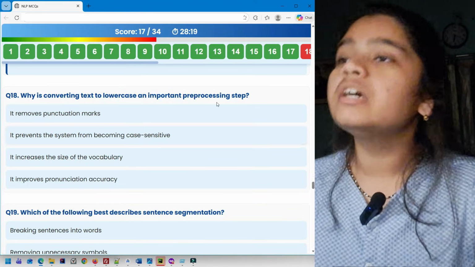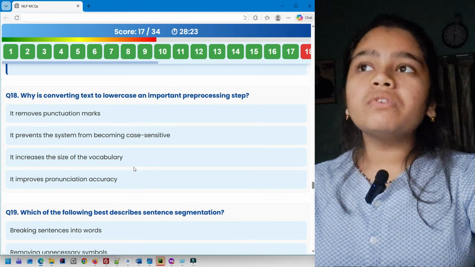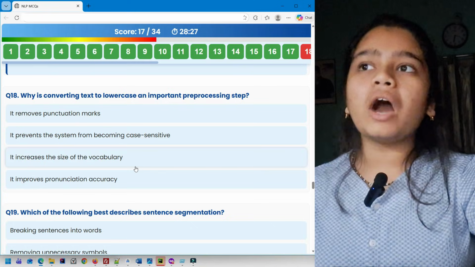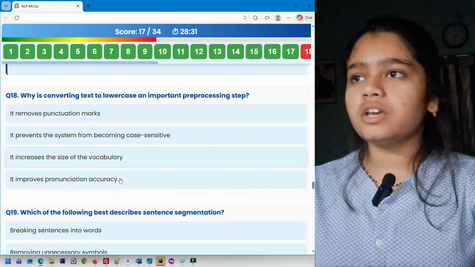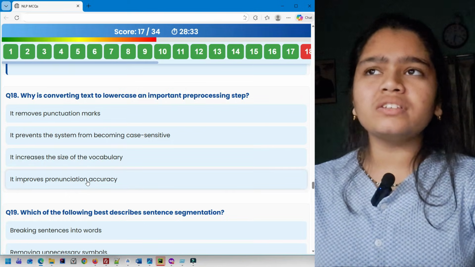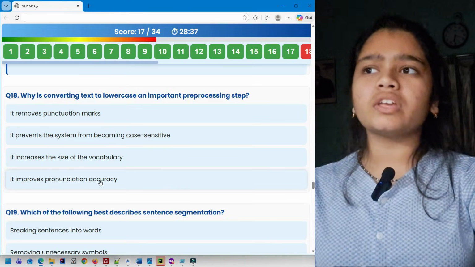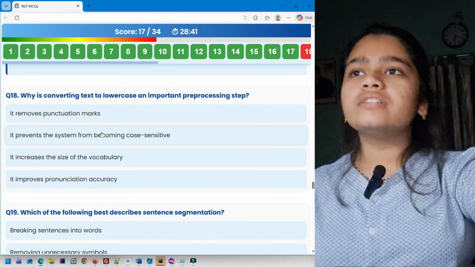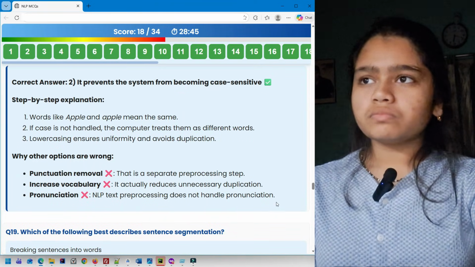It's not like that. It increases the size of the vocabulary. If you convert a text to lowercase, then the words are remaining same. How does it increase or decrease the size of the vocabulary, right? It's incorrect. It improves the pronunciation accuracy. Word is remaining same. It's just being converted to lowercase. So it doesn't do anything with pronunciation. So it's going to be option 2. You can see the explanation.